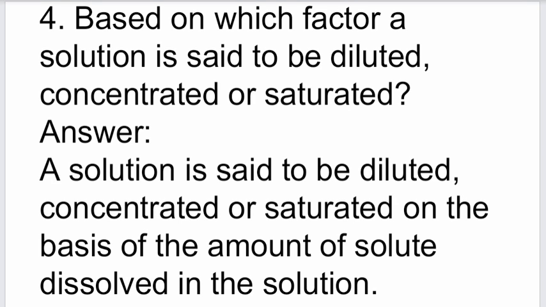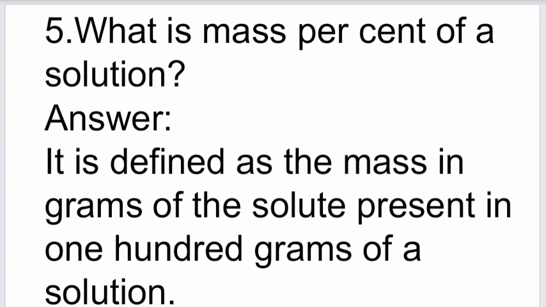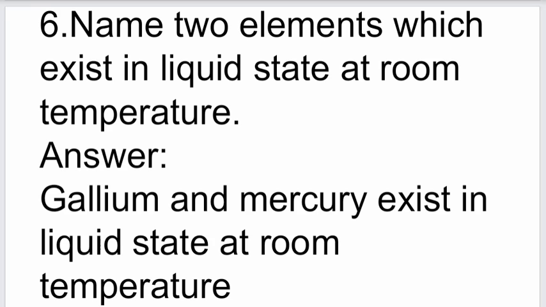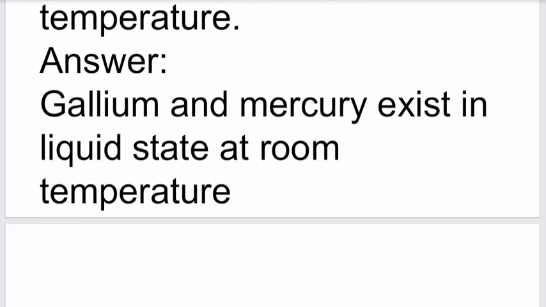Based on which factor a solution is said to be diluted, concentrated or saturated? A solution is said to be diluted, concentrated or saturated on the basis of the amount of solid dissolved in the solution. Next question. What is the mass percent of a solution? It is defined as the mass in gram of the solid present in 100 gram of a solution. Name two elements which exist in liquid state at room temperature. Answer is gallium and mercury exist in liquid state at room temperature.